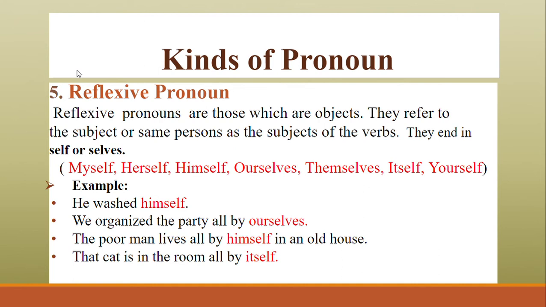by the subject. So he washed himself. We organized the party all by ourselves. The poor man lives all by himself in an old house. The cat is in the room all by itself. So reflect back, throwing back, coming back towards the same person or the subject, as the subject of the verb, and then the self. So this is the reflexive pronoun.